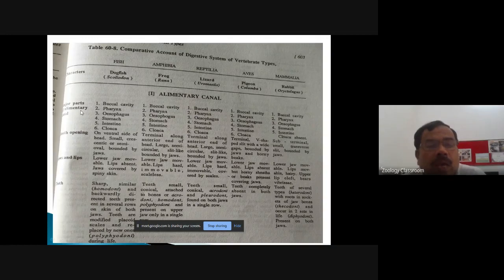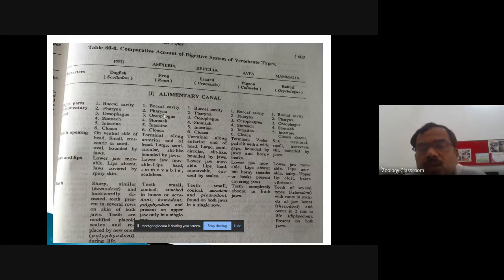So here in this slide, these are the major parts of the alimentary canal. Then the second point is the mouth opening, information regarding the mouth opening in all the classes. Then the information of the jaws and lips, and here the information of teeth, that is, comparatively we are studying the account of the teeth. So let us consider the character number 1. The name of the character is the major parts of the alimentary canal.